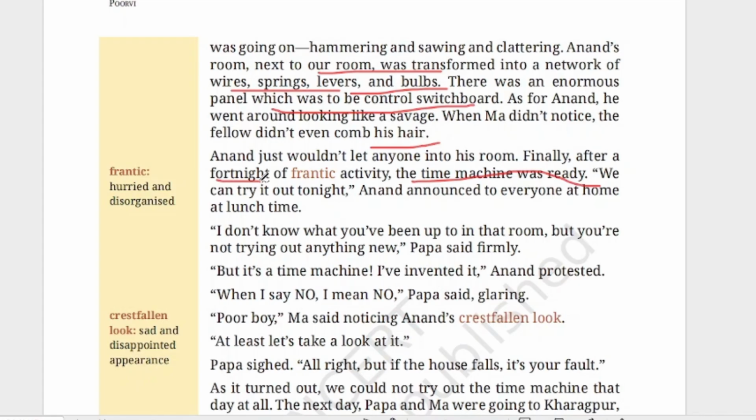Poor boy, Ma said, noticing Anand's crestfallen look. So crestfallen look means what? Sad and disappointed appearance. He was sitting very sad because after this much hard work of 14 days, he had invented a time machine, and father is saying not to do any more invention and not to launch it. So he was very sad, and by seeing his face, Ma is saying, poor boy. At least let's take a look at it. So she is convincing her husband, that is Anand's father, by saying that let's at least take a look at it. That means what he has done, we can go and see it.